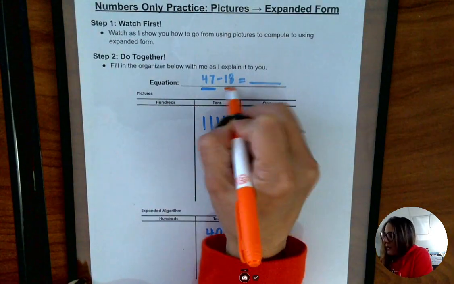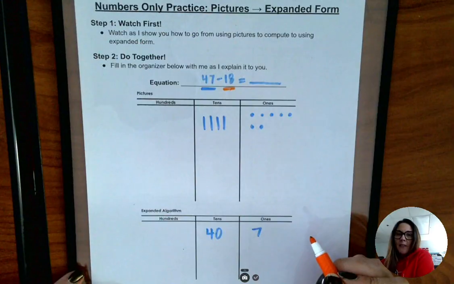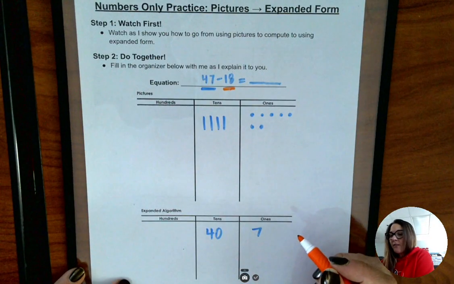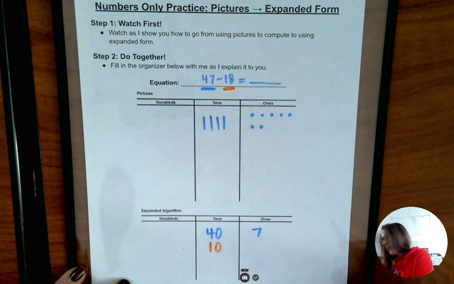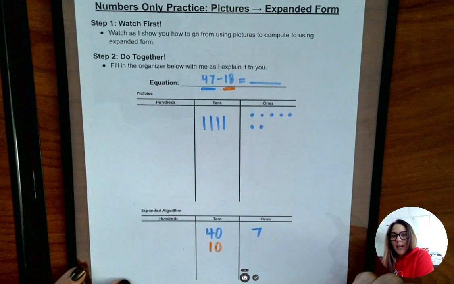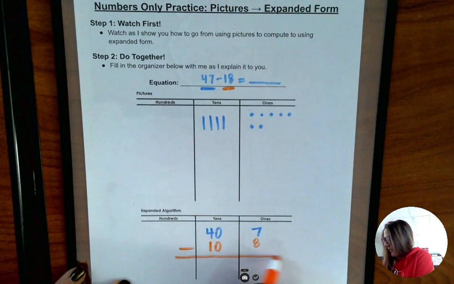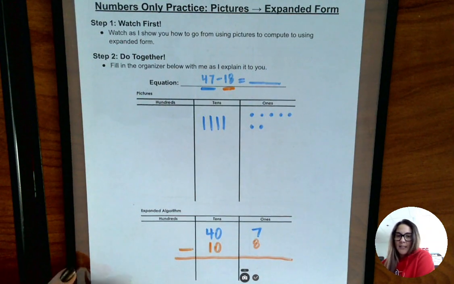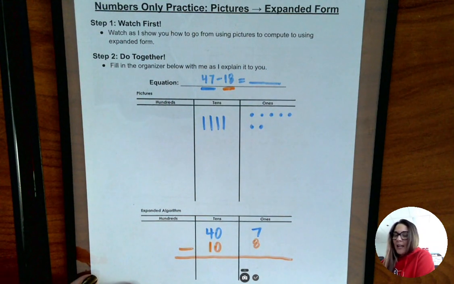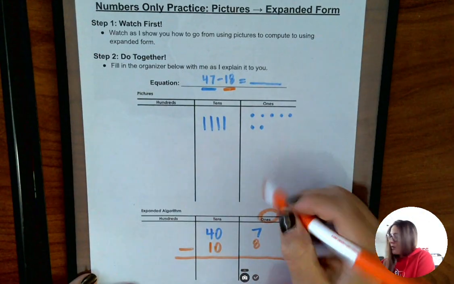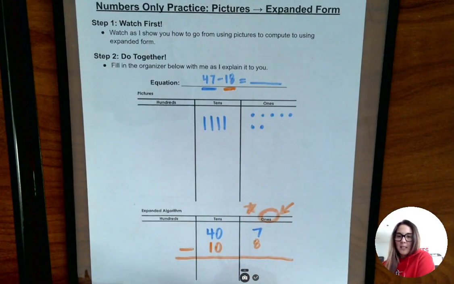Now we're going to look at the number 18. I have 1 in the tens place. And when I have 1 ten, the value of 1 ten is just 10. And when I have an 8 in the ones place, the value of the 8 is just 8. And I'm going to do some subtracting. In every video, we've always started with the ones place, and we've drawn arrows, and we've starred the ones place to make sure that we are always starting there.